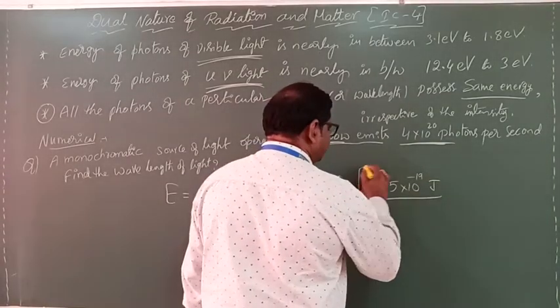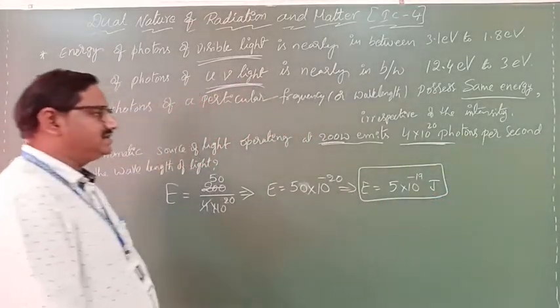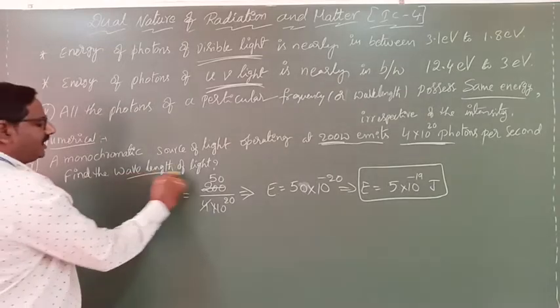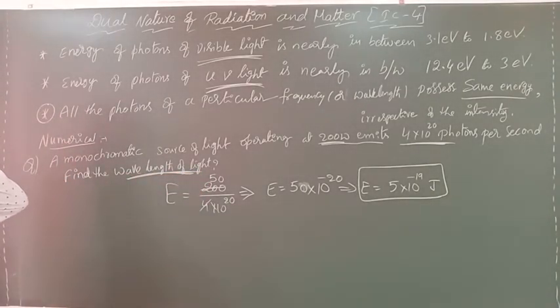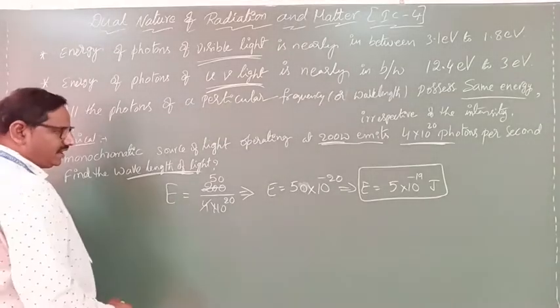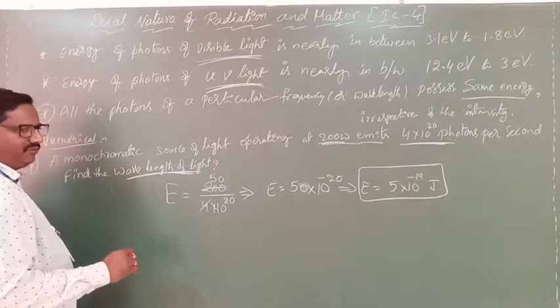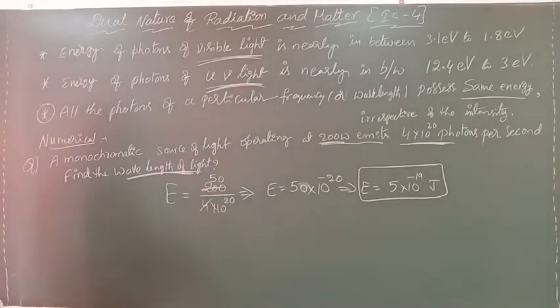Now we measured the energy for each photon. What are they asking? Find the wavelength of light. How can you measure it? Energy is already in your hand, and the energy formula in terms of wavelength lambda we already know. Energy E equals h nu, or hc by lambda.